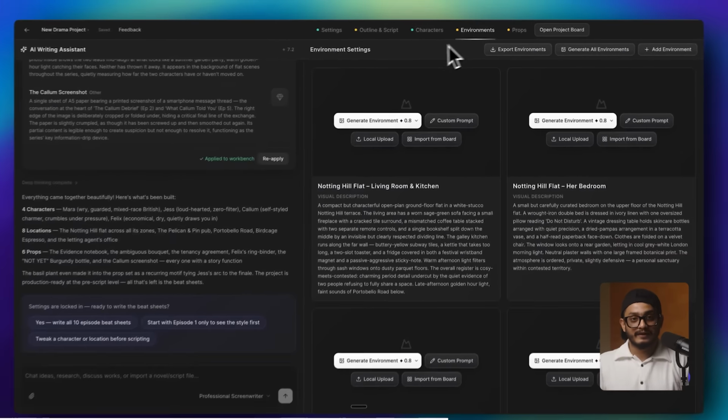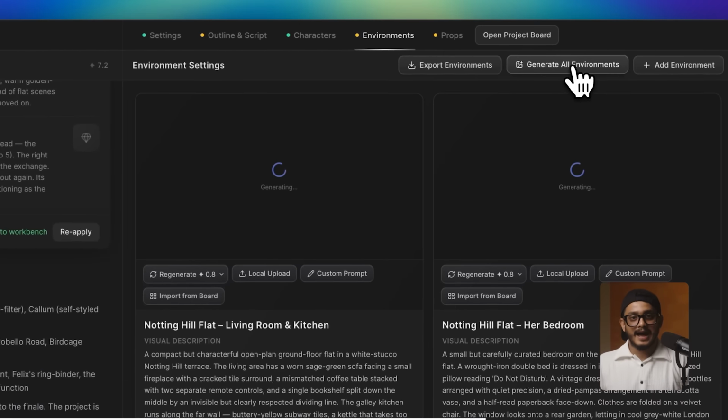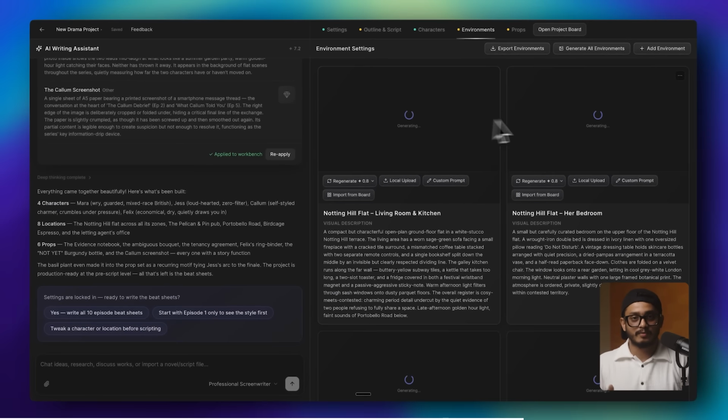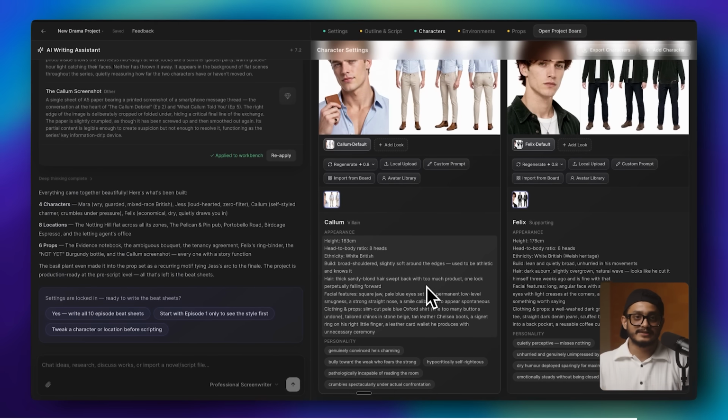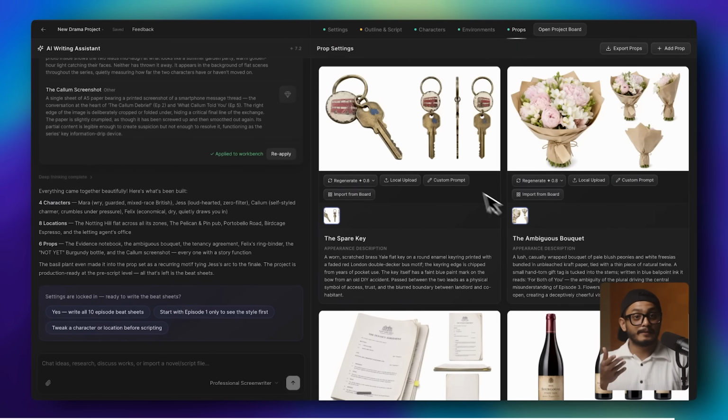Then I will move to environment and generate all the locations. And you can follow the same step for props. I'm gonna simply now wait for it to finish. Maybe grab some coffee while it happens. Okay, now I've got solid character references and the environment is also locked and props also done. Now this completes our visual foundation.